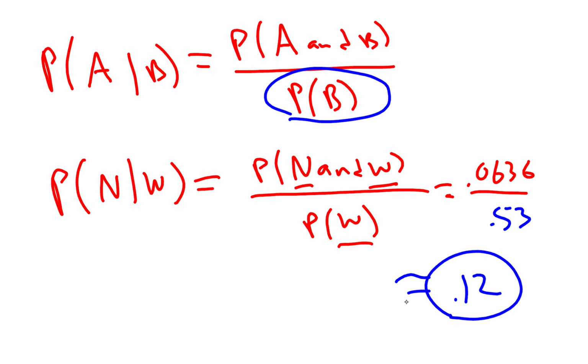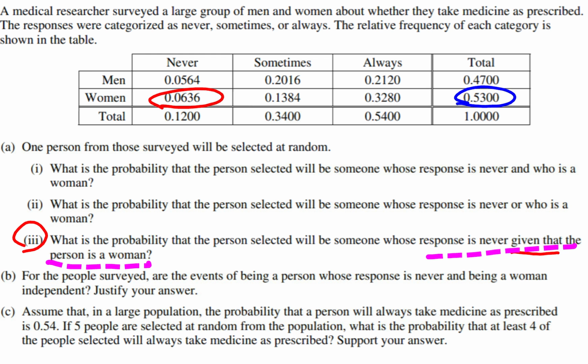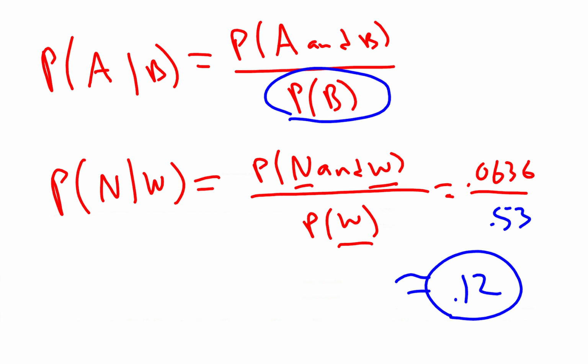Something I would say to look for whenever you see the word conditional probability in a question, it's often followed with, is there independence between these two variables? So we look at the next question. It says, for the people surveyed, are the events being a person whose response is never and being a woman independent? Okay, so that's what we're asking now. Are these two variables independent? And it turns out that this conditional probability can help you answer that.